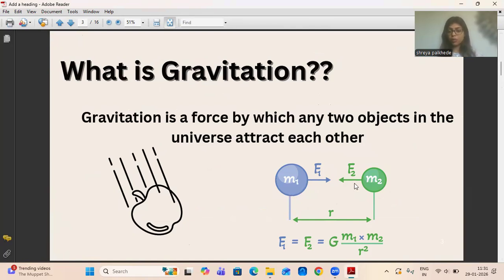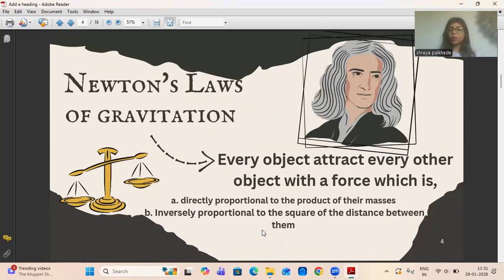which was m1 into m2, and it was inversely proportional to the square of the distance between them. It means that force has its relation with the product of the masses, and it also has a relation with the square of the distance at which they are kept apart.